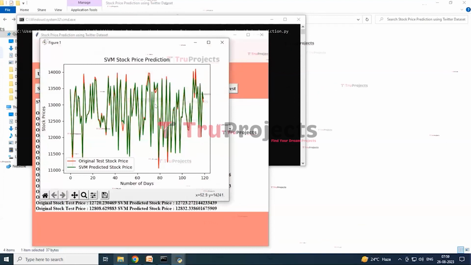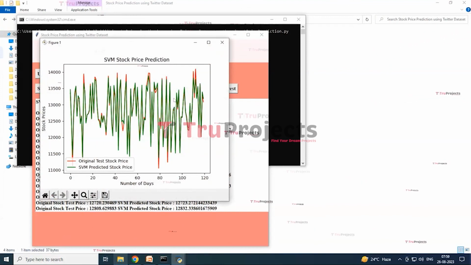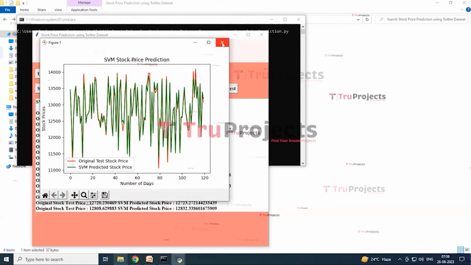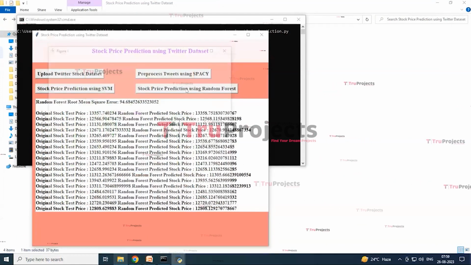So here you can see that we have got a graph. Here the x-axis represents the number of days and the y-axis represents the stock prices. So now closing this graph. Now click on stock price prediction using random forest.